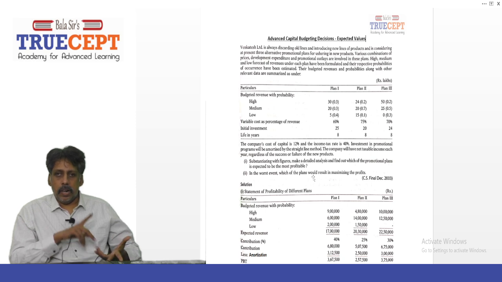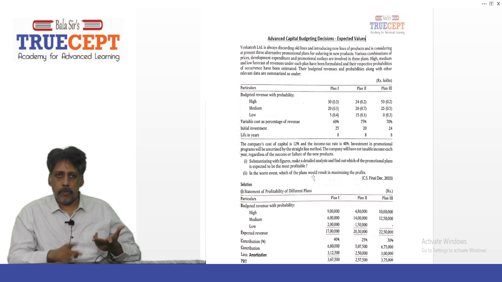That is, in case the sales are wonderful, your product really takes off, then you'll sell rupees 30 lakh worth of goods. And what is the chance of that happening? It is 0.3, or say 30% chance. In case sales are moderate, it's going to be rupees 20 lakh and the chance is 0.3.